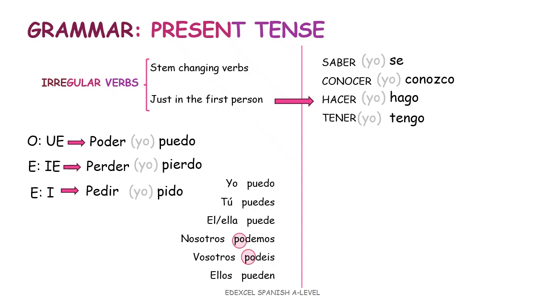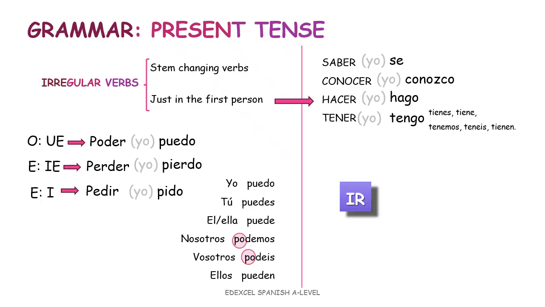Well, although it's not always quite like this, because we have verbs like tener that are also stem-changing verbs. Look at it. So it would be I have, yo tengo, and then tú tienes, él tiene. We don't change the stem when tenemos, tenéis, and then tienen.